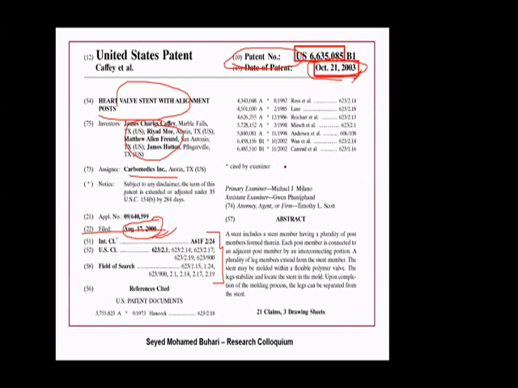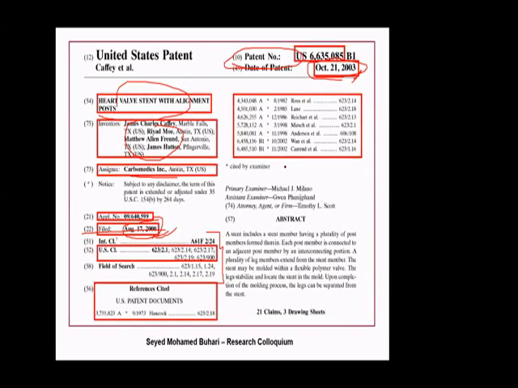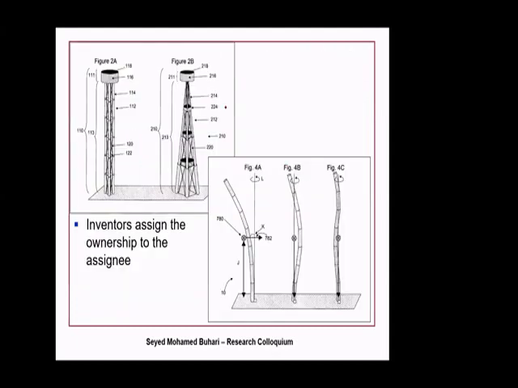All right, let me just keep going. Normally in a patent, you will find a lot of figures like this. I'm just showing you a figure here. There are a lot of figures like this which you see in a patent. And these numbers would have been explained in the patent.